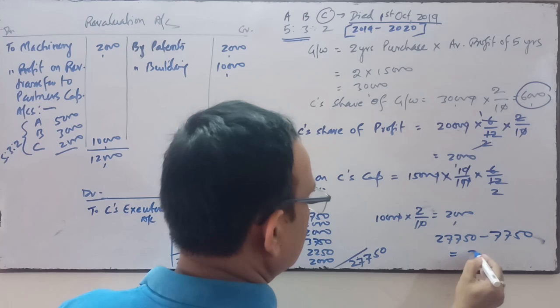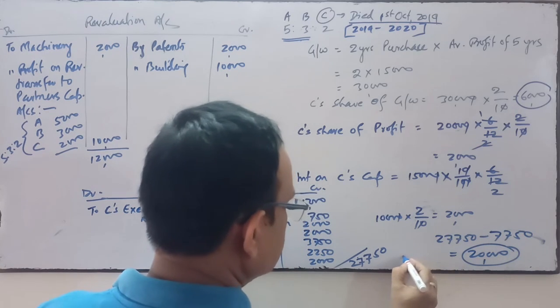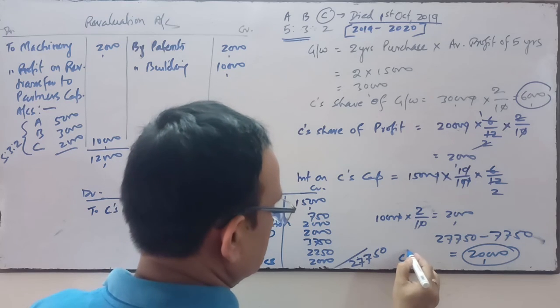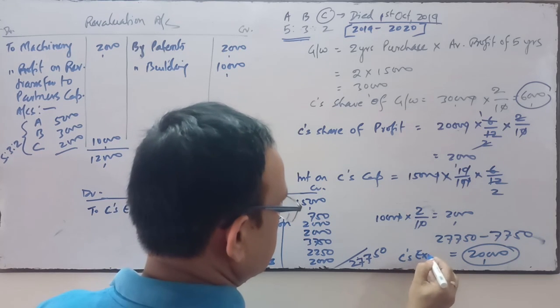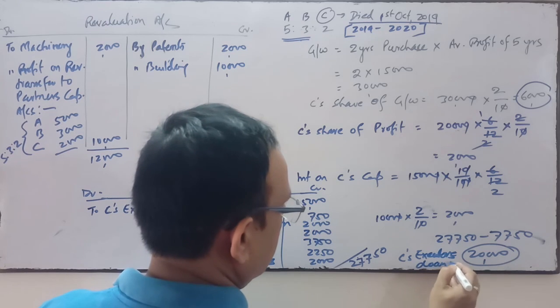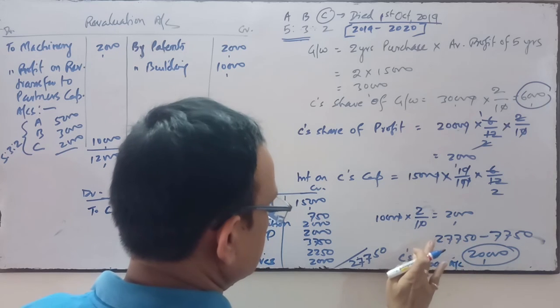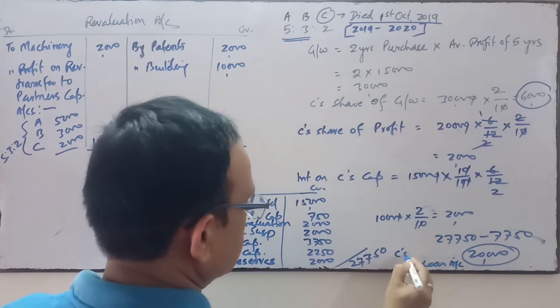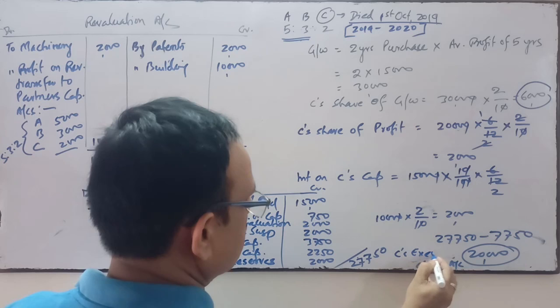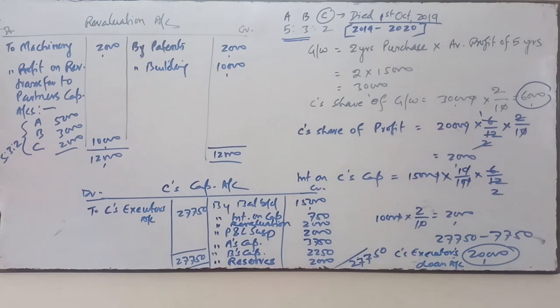So the remaining amount in the executor's account, 20,000, will be considered as C's executor's loan account. The remaining amount will be treated as C's executor's loan account.